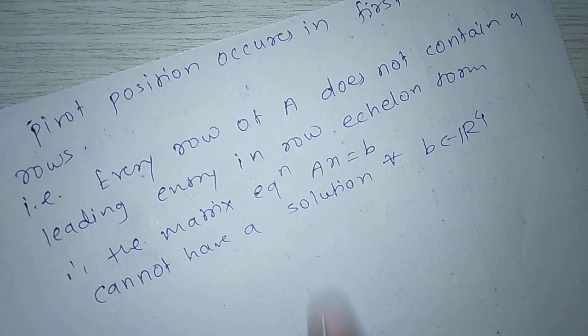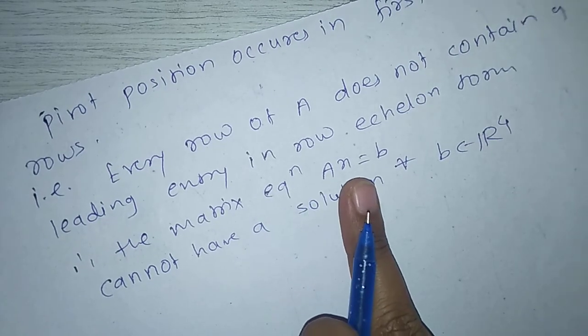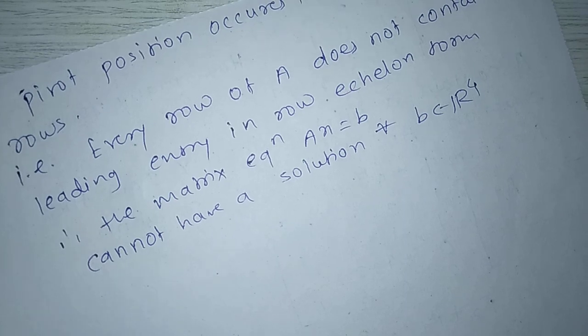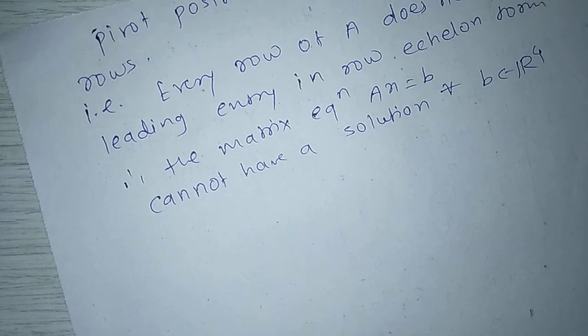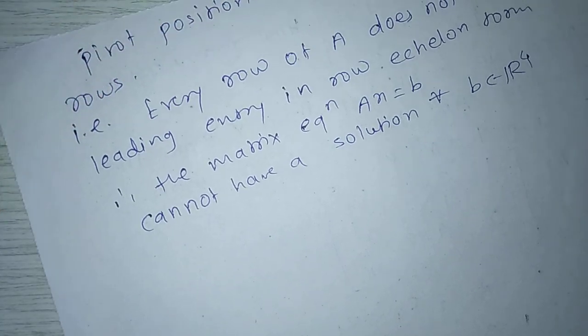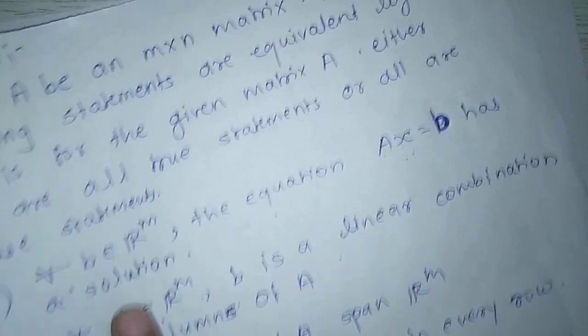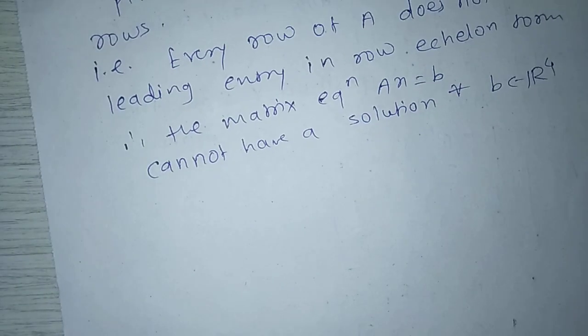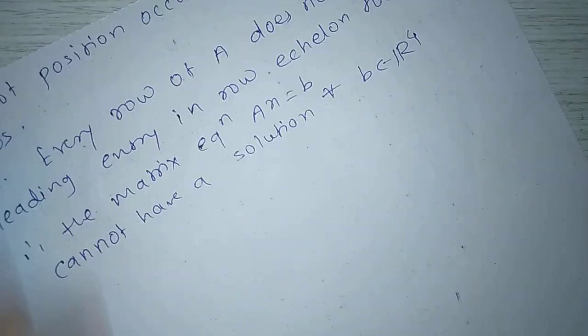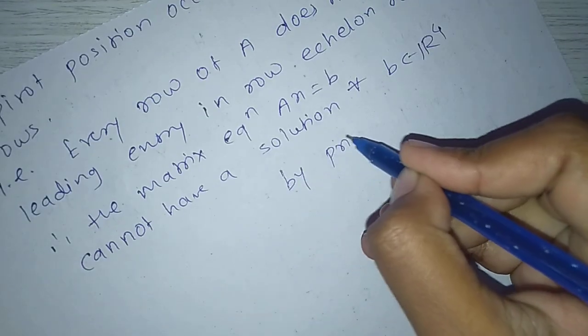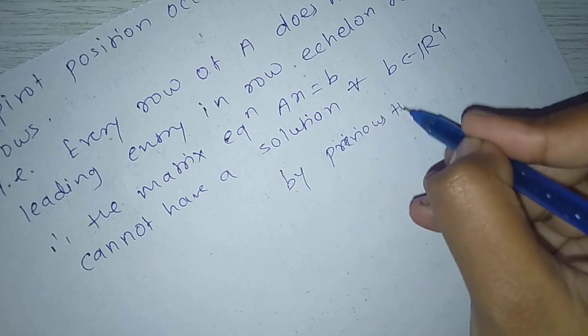How can we say that the matrix equation A X equal to B cannot have a solution? Because in the previous theorem we saw that if every row of A contains a pivot position, meaning A has a pivot position in every row, then A X equal to B has a solution. In D implies A, we have seen that, by the previous theorem. Next example.